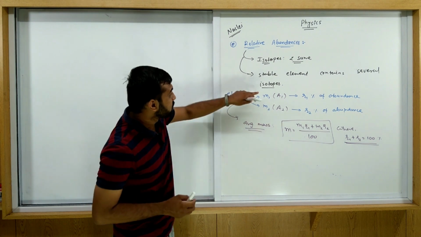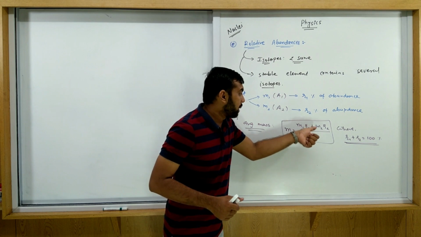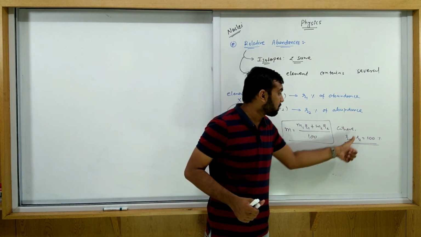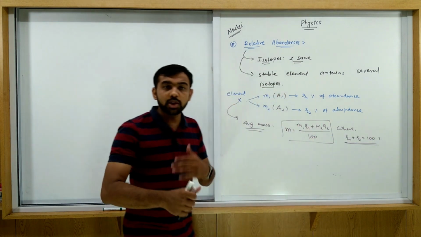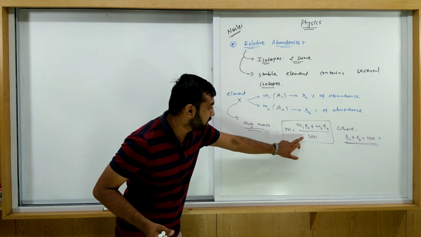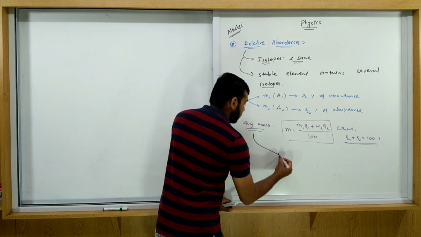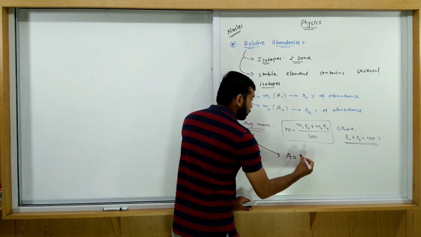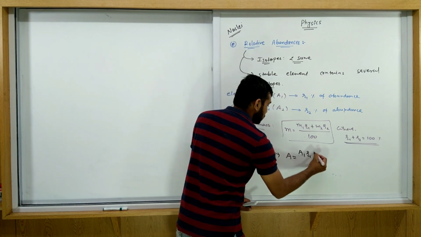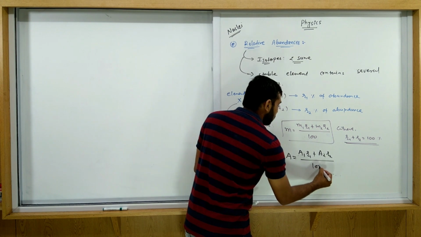If there are three isotopes m1, m2 and m3, then the answer is m1 r1 plus m2 r2 plus m3 r3 upon 100. Then r1 plus r2 plus r3 is equal to 100, because the total percentage is always 100%, so the denominator is 100. If you want the answer in terms of A, then A is equal to a1 r1 plus a2 r2 upon 100.